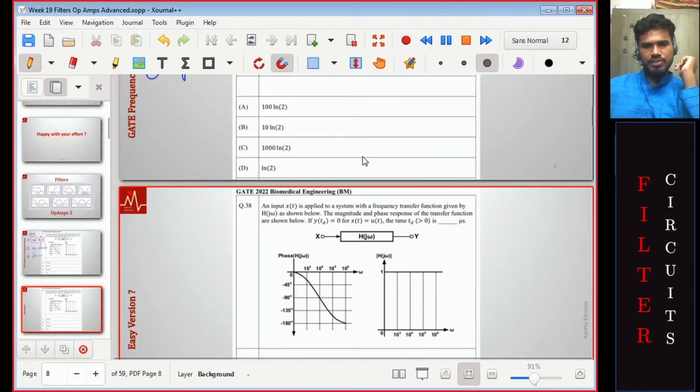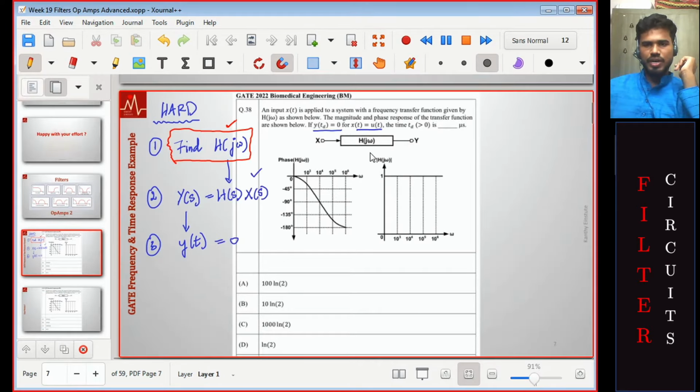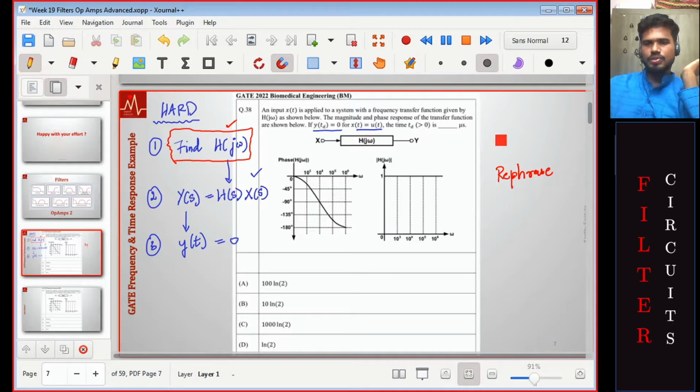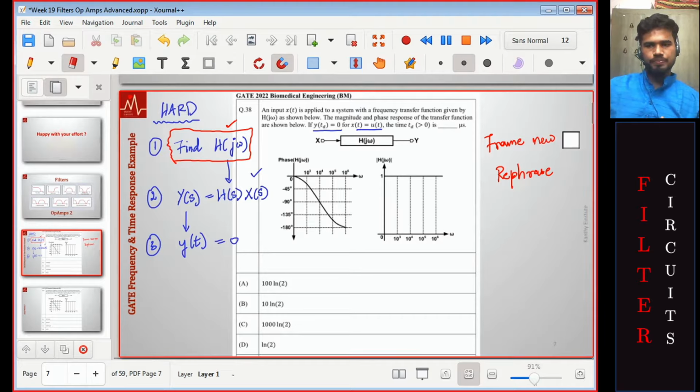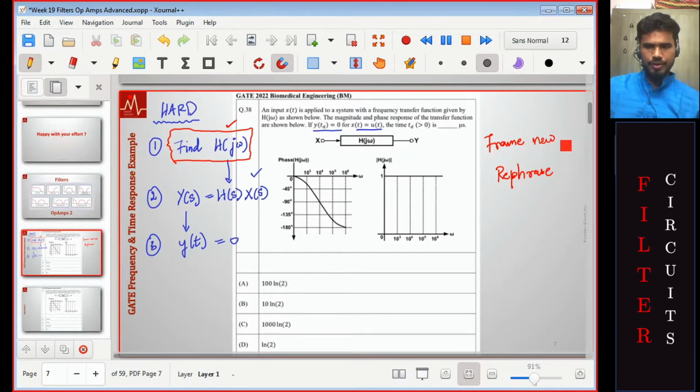One of the strategies that I am going to suggest again and again during practice is this notion of, for effective practice, you should be able to rephrase the question or frame new questions. This is one way to build anticipation for the type of questions that show up in the GATE exam. Also, it strengthens what you learned. It's sort of like reinforcement learning, right? You play with yourself and then reinforce what you know by trying out different alternatives.